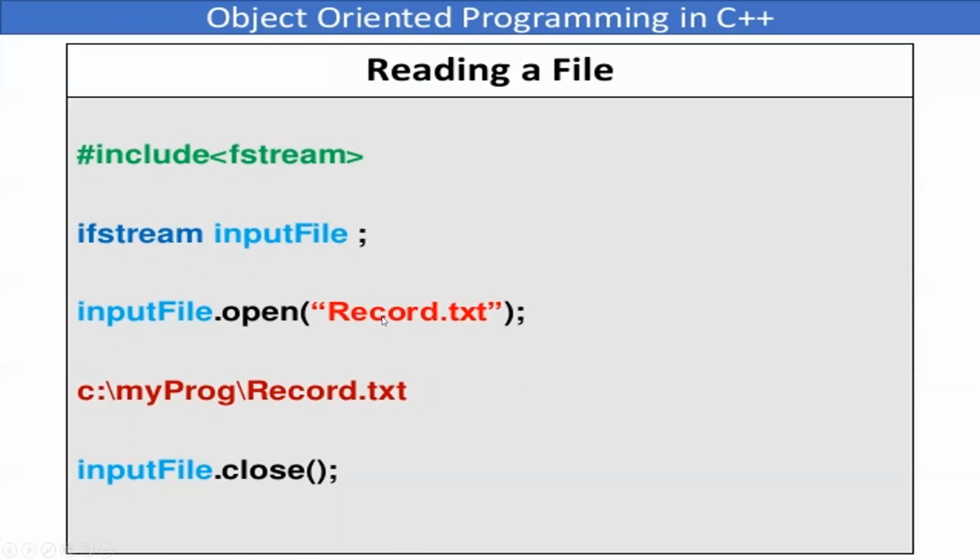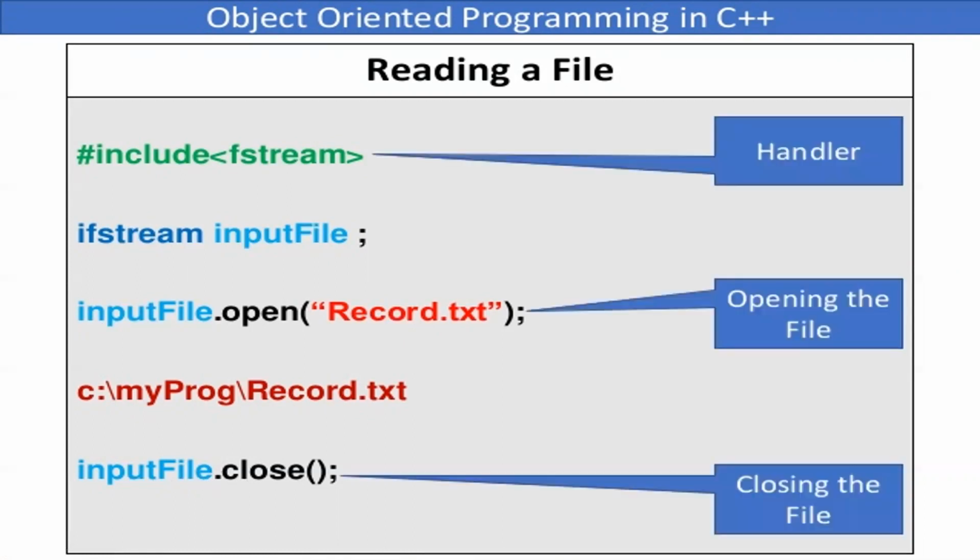I can open it. The open function can be used to open the file in the input mode, because this is the object of ifstream. Okay. inputfile.close(). So the file that I opened in the input mode has been closed. Now what have I used here? I have used all the things that we discussed as the steps: the handler, opening of the file and naming it, and closing of the file.